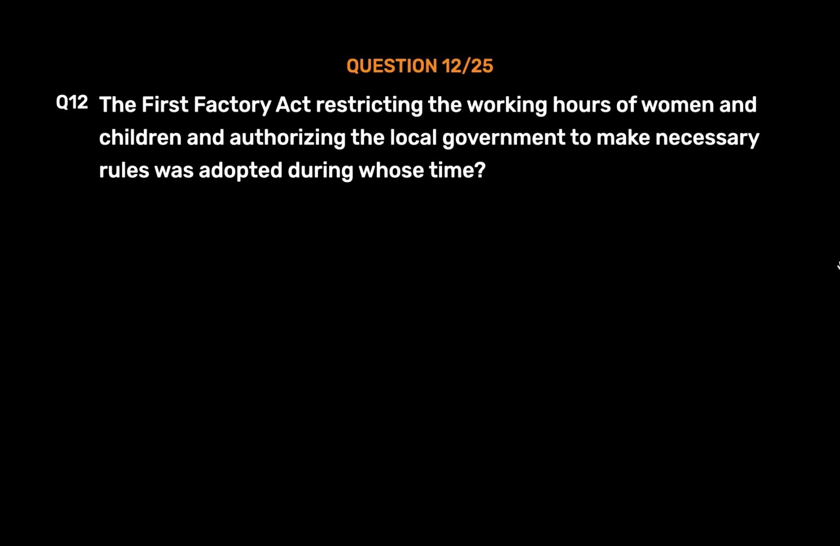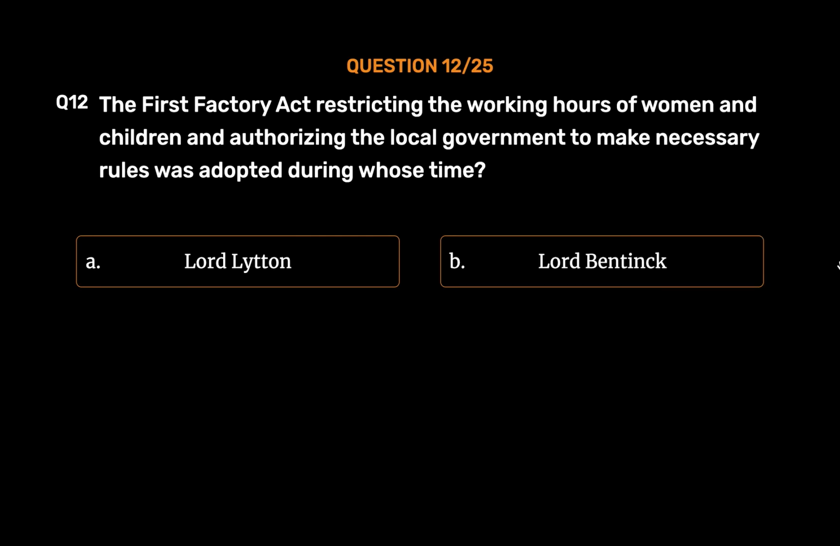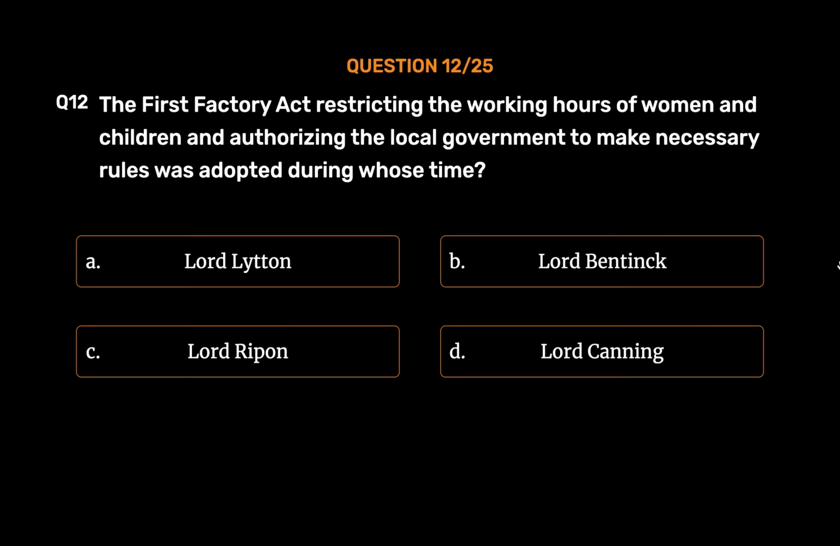Question number 12. The first Factory Act restricting the working hours of women and children and authorizing the local government to make necessary rules was adopted during whose time? Option A. Lord Lytton. Option B. Lord Bentinck. Option C. Lord Ripon. Option D. Lord Canning. The correct answer is Option C.